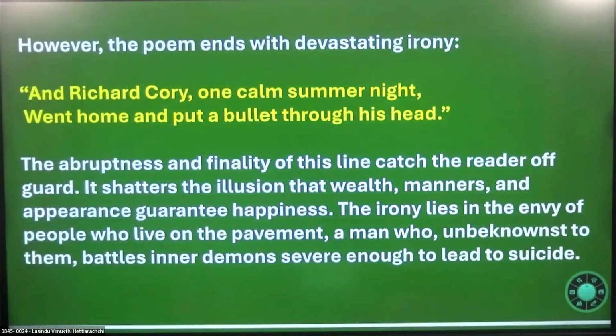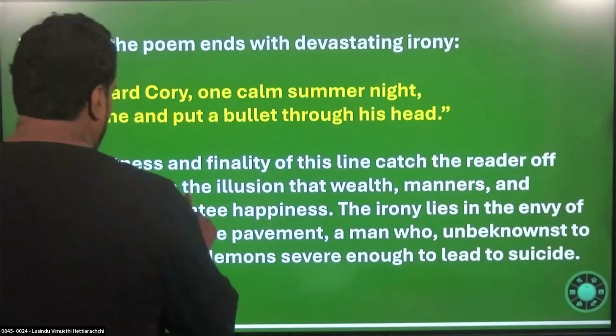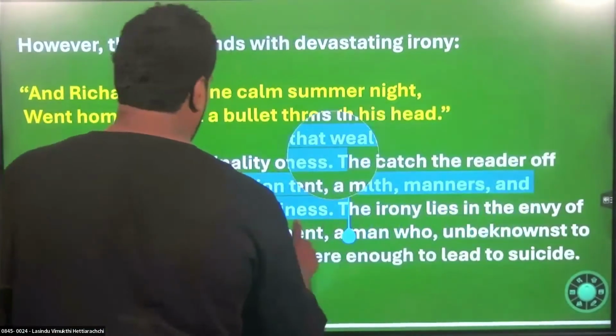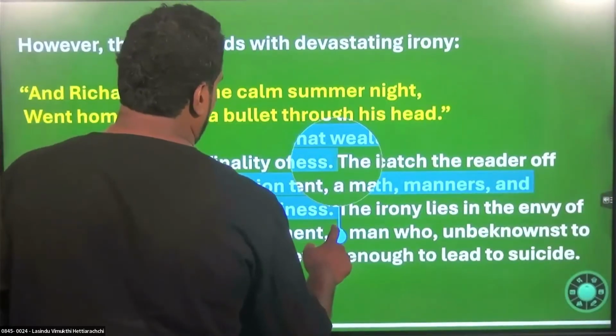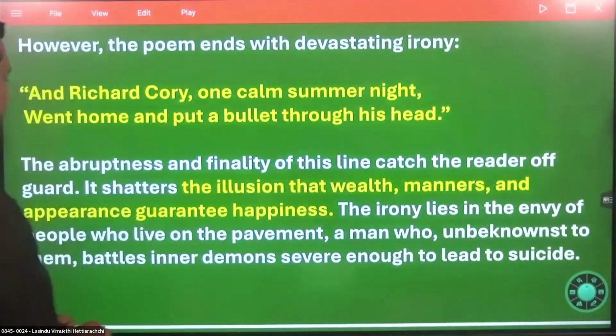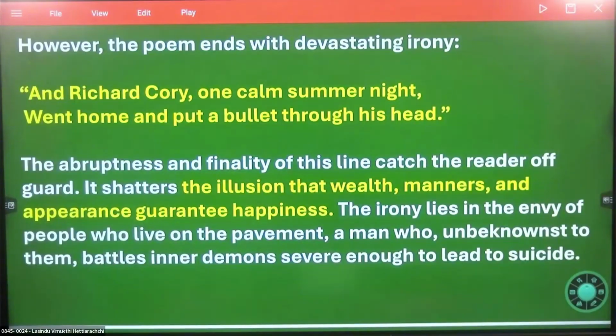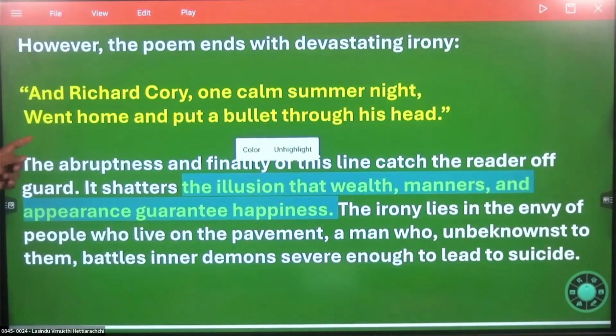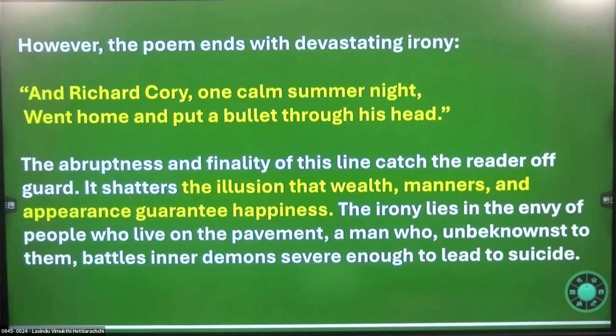That is the beauty of the story. And Richard Cory, one calm summer night, went home and put a bullet through his head. The abruptness and finality of this line catch the reader off guard. It shatters the illusion that wealth, manners, and appearance guarantee happiness. That is the illusion that we all have, right? In this money making world, in this utilitarian world, we all have the illusion that wealth, manners, and appearance guarantee happiness.